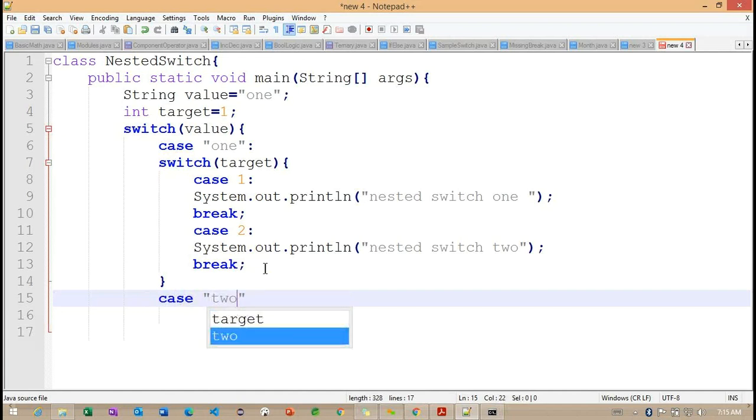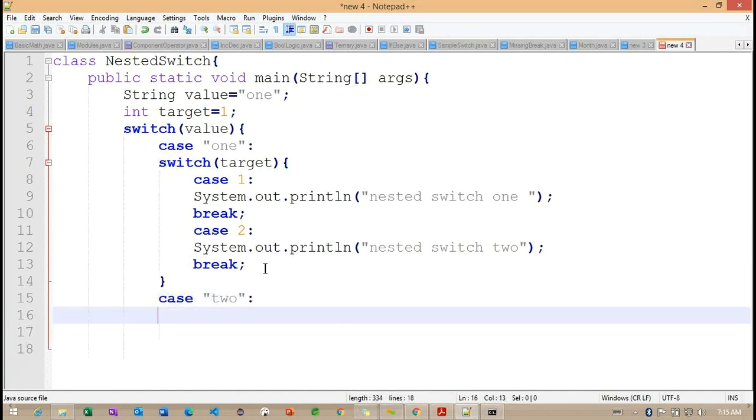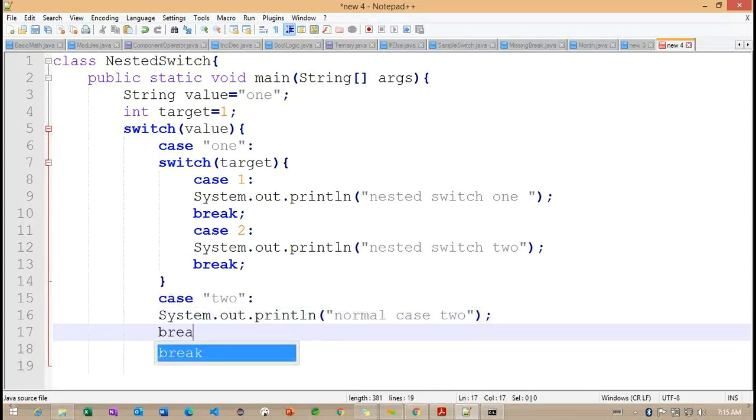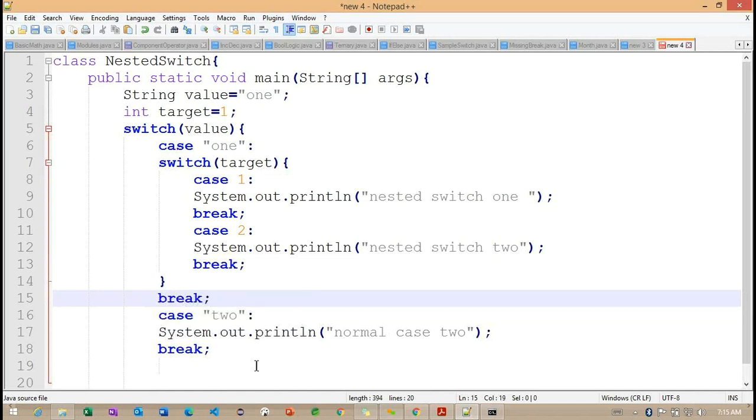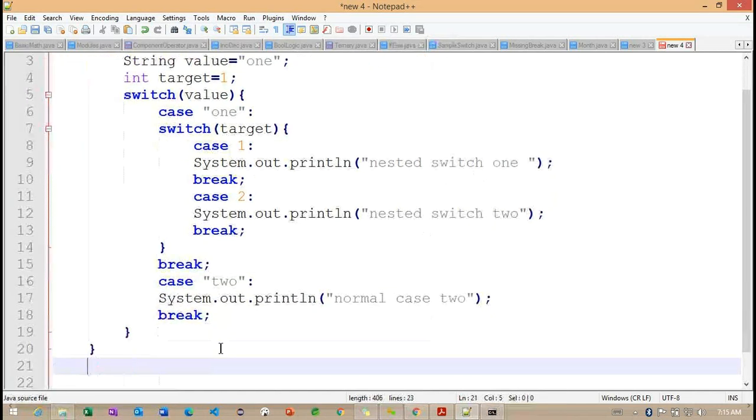And finally here I'm trying to define with 2. So what I'm going to write here, System.out.println here. Normal case 2. It is not a nested switch case here. Getting the point. So let me add here break for our case 1.